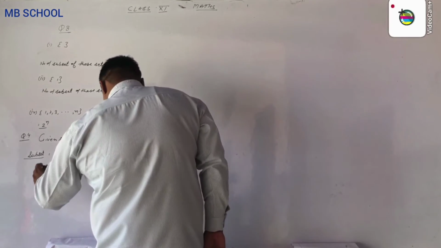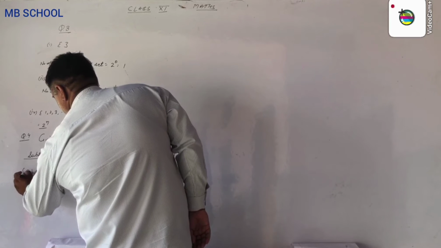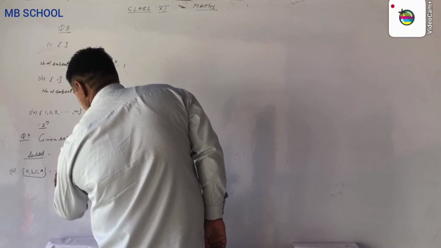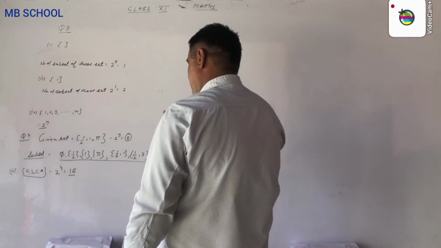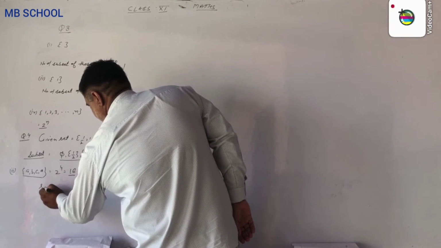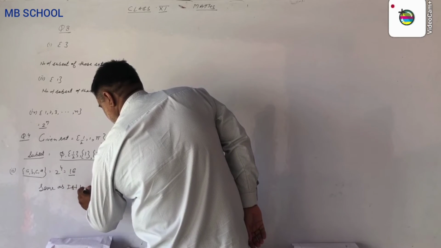Next part is the set {A, B, C, D}. Second part, write its subsets. We find the number of subsets as 2 to the power 4, which means 16. We write these 16 subsets, same as the first part.